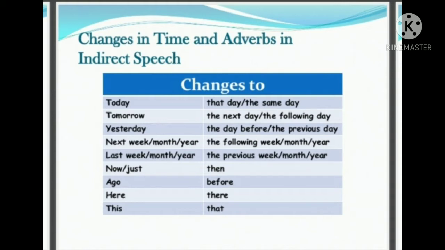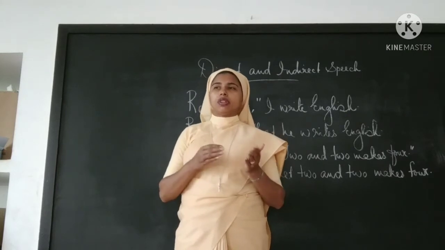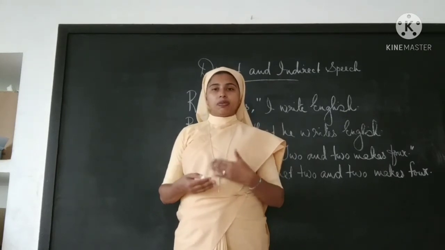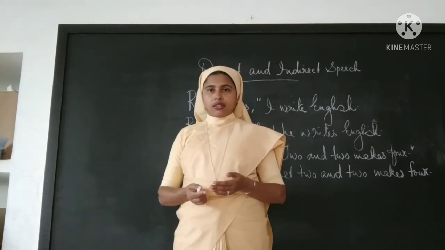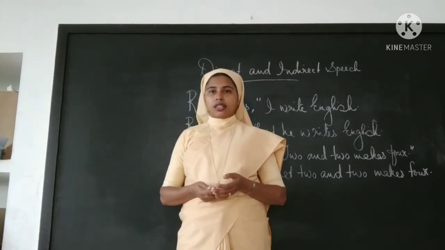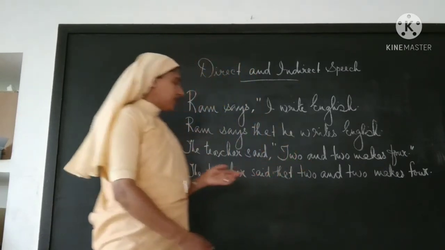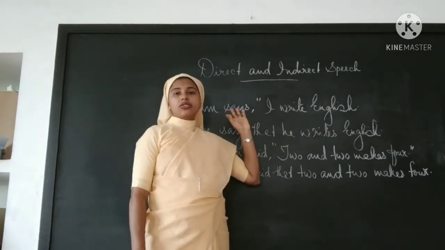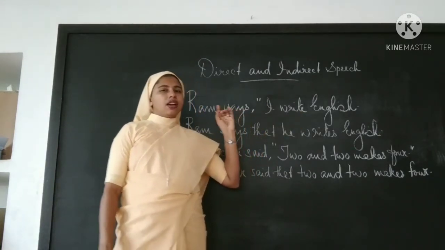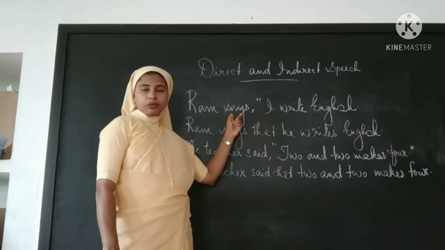I told you that when you change the exact words of the speaker into indirect or reported speech, there are changes in the tenses, but there are exceptions. See these two sentences. Ram says, "I write English." This is a reporting verb.